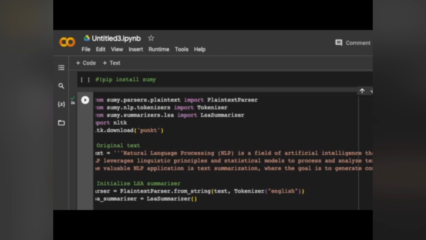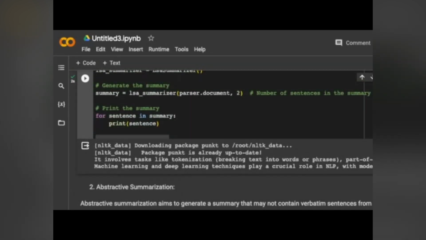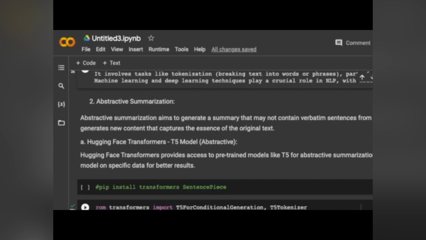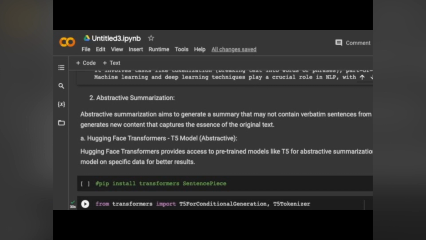Now we will go deeper into abstractive summarization. Abstractive summarization aims to generate a summary by understanding the entire text and giving its own format of summarization. It captures the essence of the original text and gives its own summarization. Here we have a good example using Hugging Face transformers. This is a T5 model, a pre-trained model, so that it will give the abstractive summarization properly. The same thing, we need to install transformers for this.